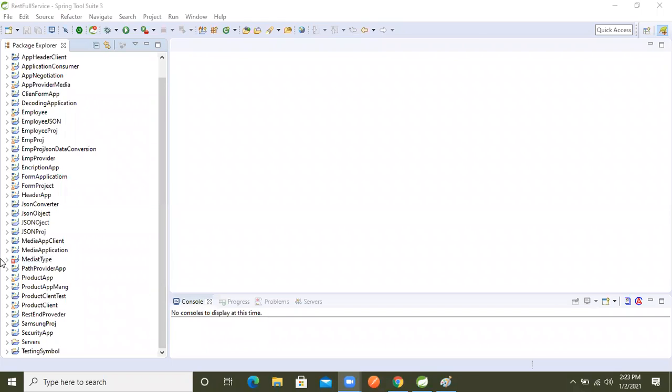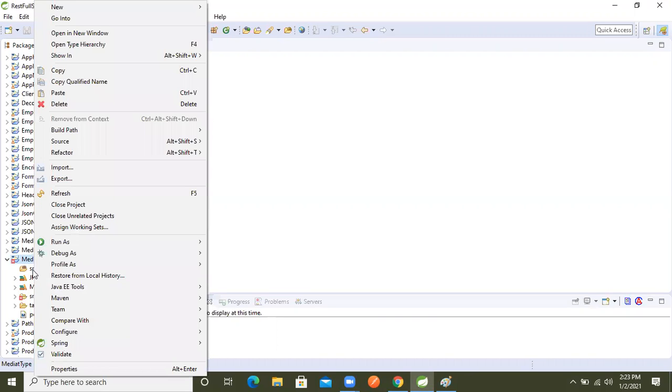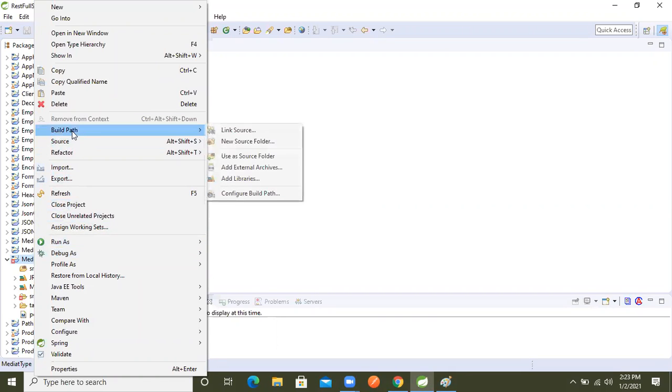So don't worry about it. Now, this is the project. Oh, I typed the wrong spelling, but don't worry, that is just a project name, so leave it. Now we will right click on that project. By default the runtime library will not be added, so we will go to the build path, then the build path configuration.